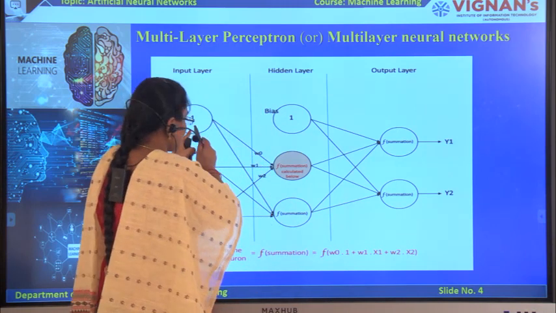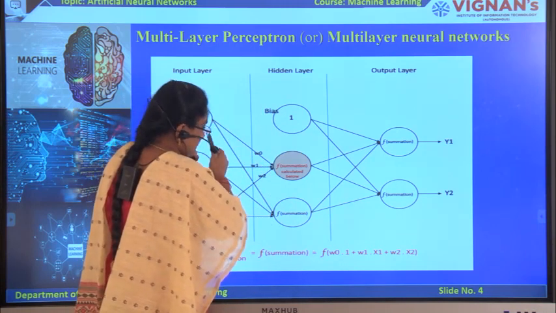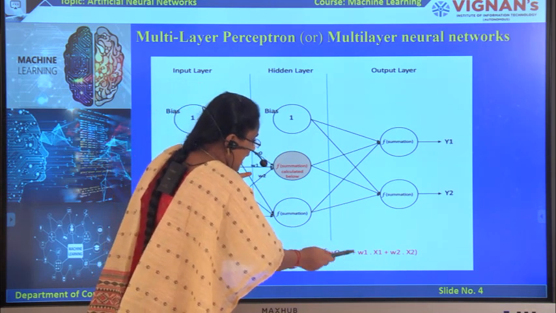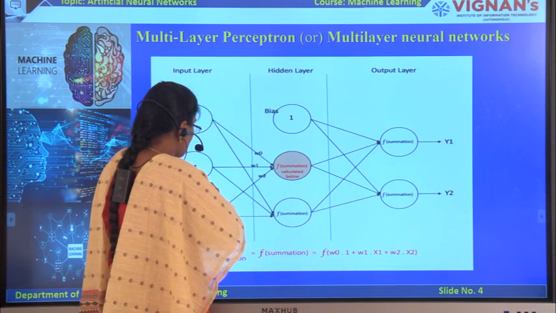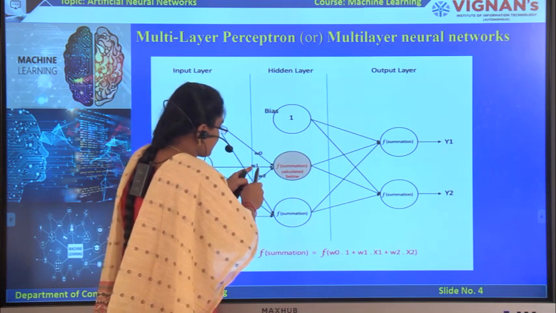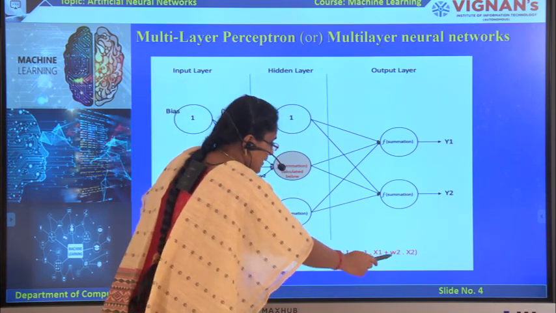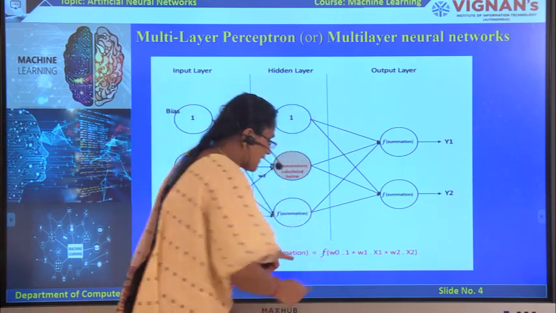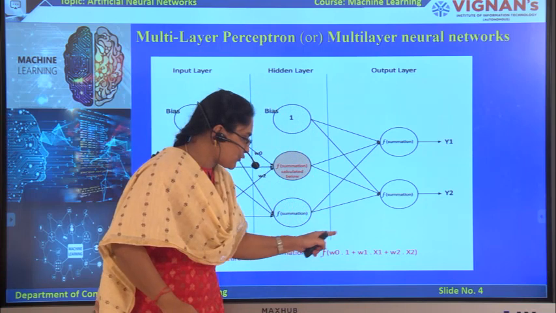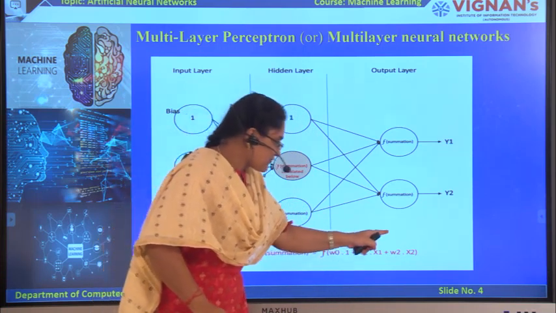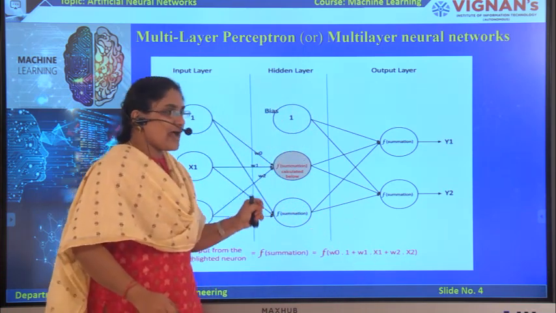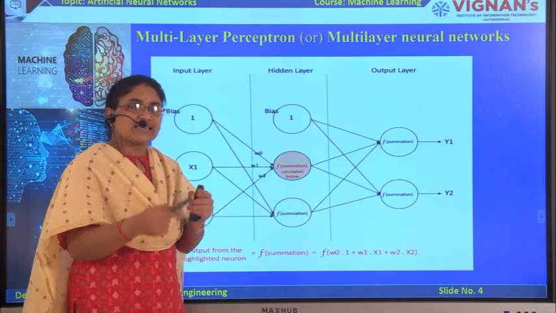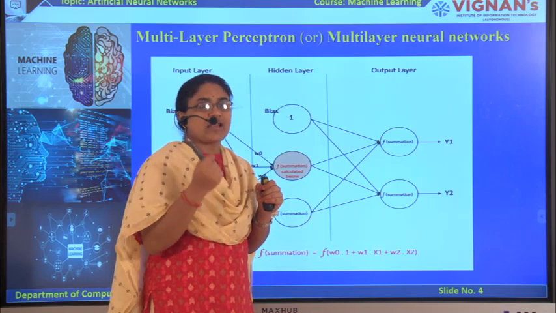Here we have the input value, the bias value, which is 1, and its assigned weight is W0, plus x1, the input 2, with its assigned weight W1, plus the next is x2 into W2. In this way we can compute the net sum. After performing the net sum, we have to apply the activation function for converting that net sum into actual output.